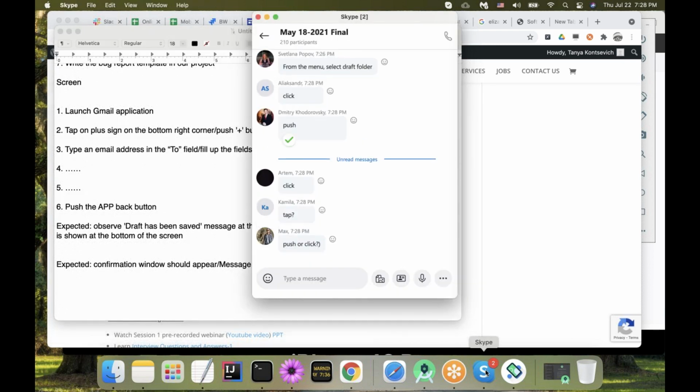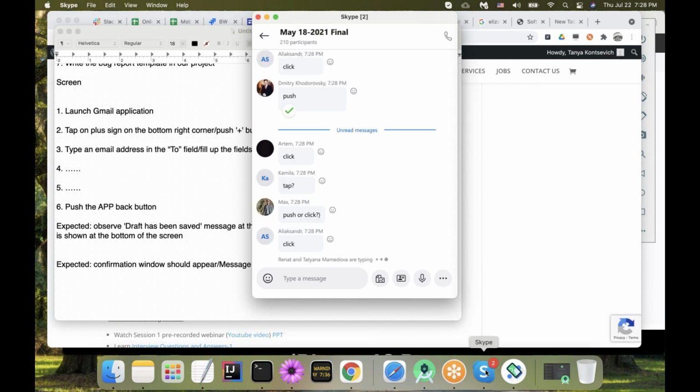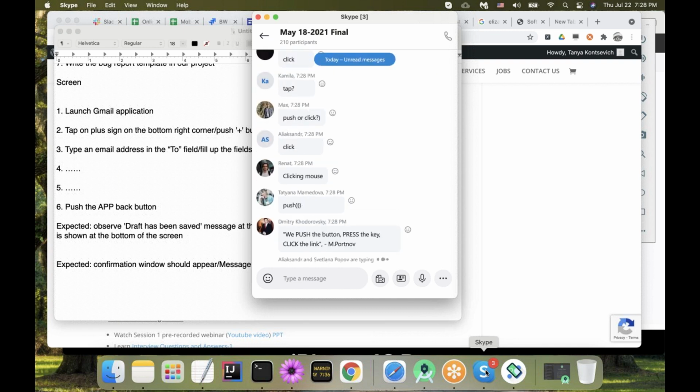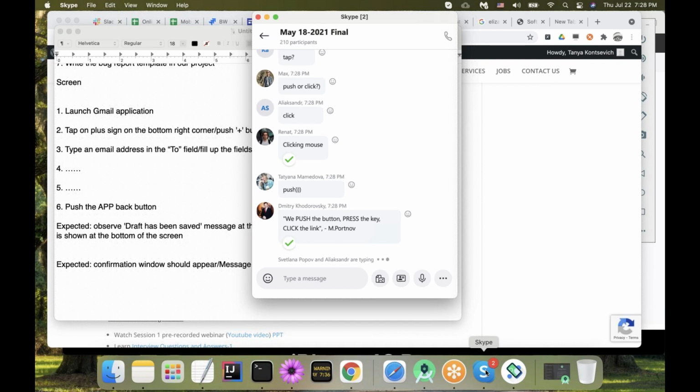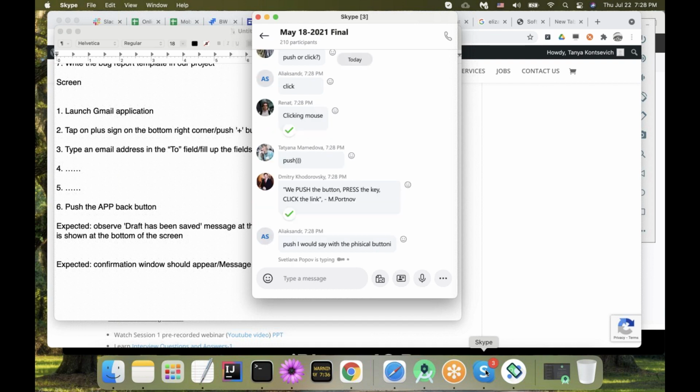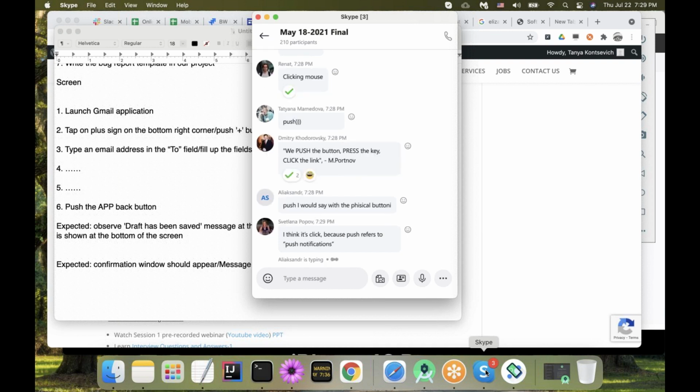Okay, push or click. The thing is that, honestly, talking about push as a verb, from my perspective, and I'm talking to you now not in the abstract, there is probably no 100% rule, but push is usually used with physical buttons. For example, some phones have the back button or home button being physical, or some of the test cases might require you to switch off the device with the power button, or raise or lower volume with volume buttons. So those are you pressing or pushing.